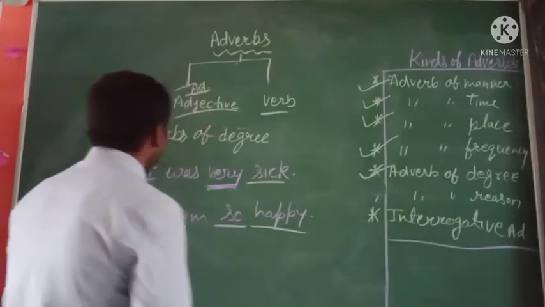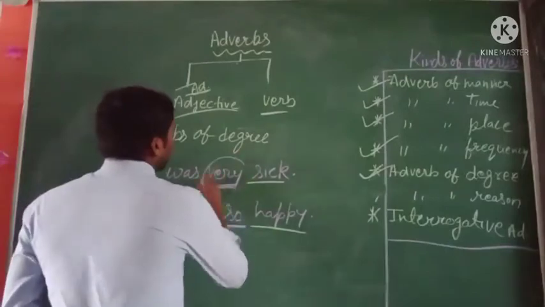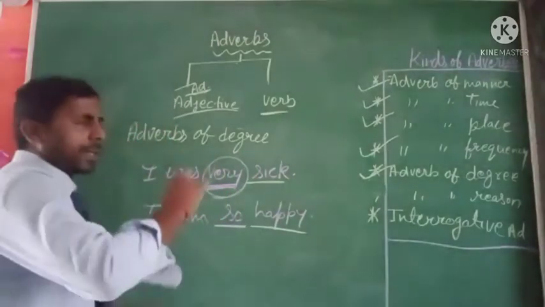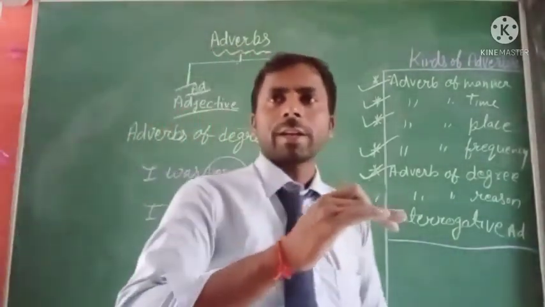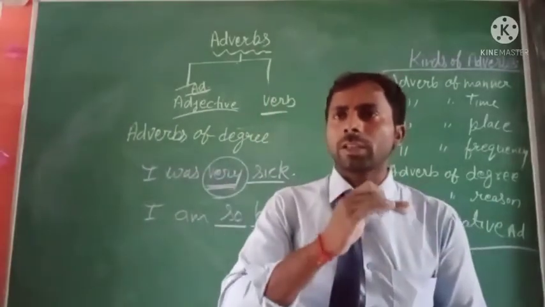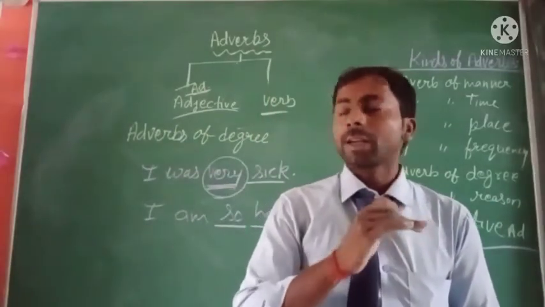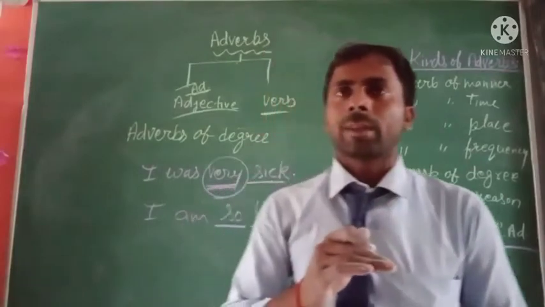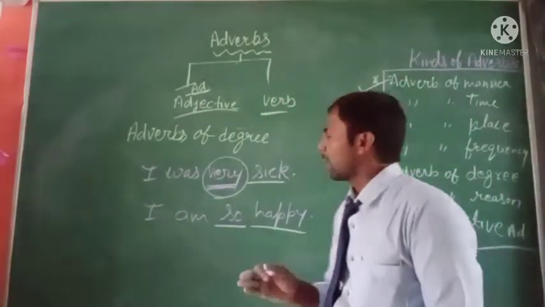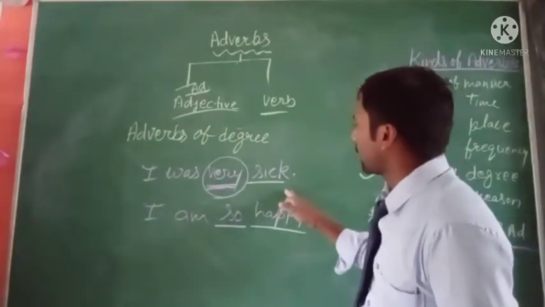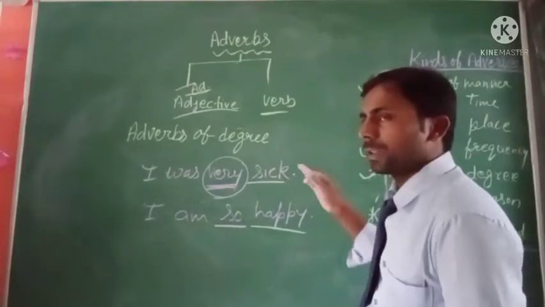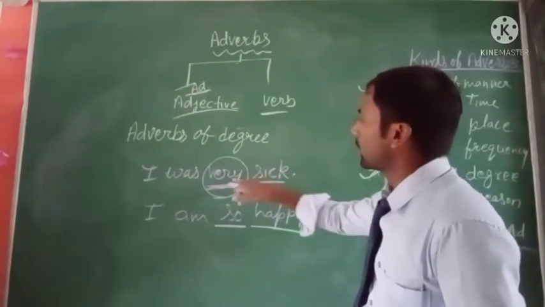It is the word that expresses the quantity, or we can say that it tells us about the intensity or degree of action. Here, what is the action? He is falling sick. What is the degree of sick? The degree of sick is "very".